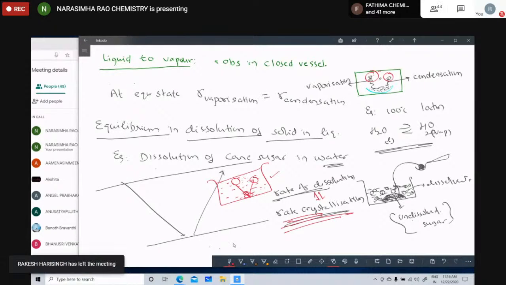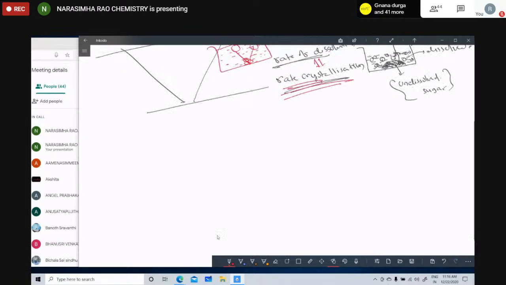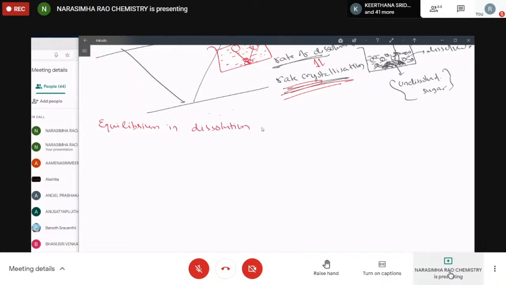Now, equilibrium in the dissolution of gas in liquid. Gas in liquid, right, children? So generally we know that aquatic lives utilize the dissolved oxygen, that is DO.